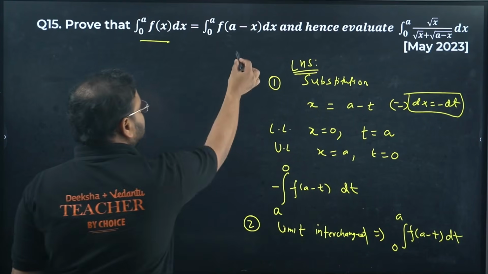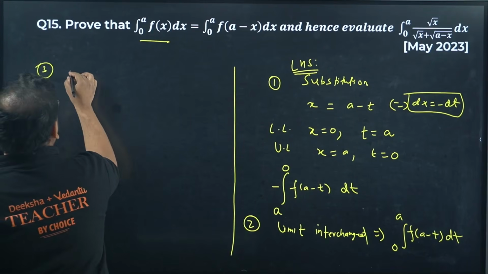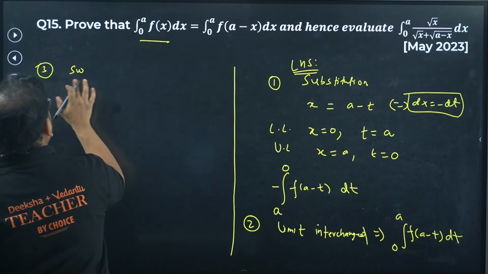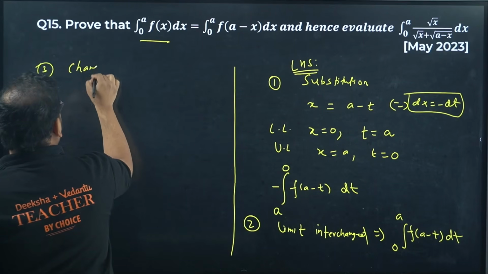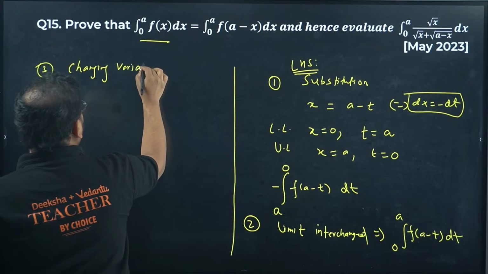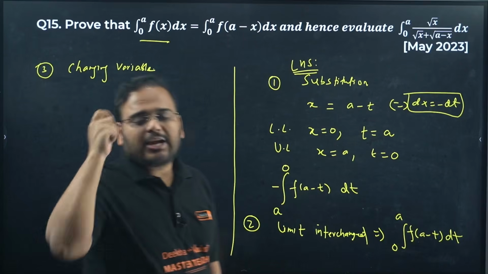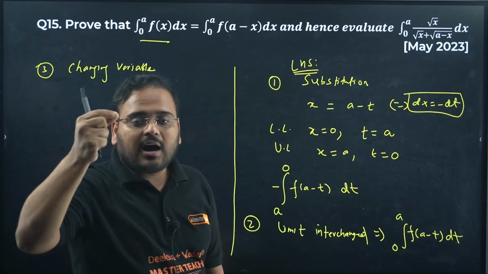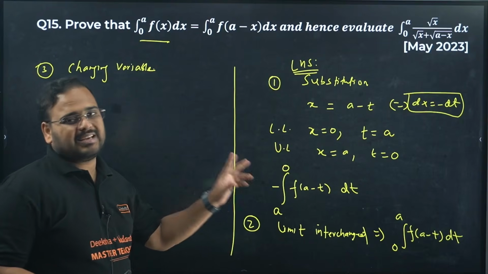Okay. The third step in this is switching the variable, or we call this changing variable. Why am I writing like this? So that you get an idea of what steps are involved in this derivation. The first step was substitution of x as a minus t.